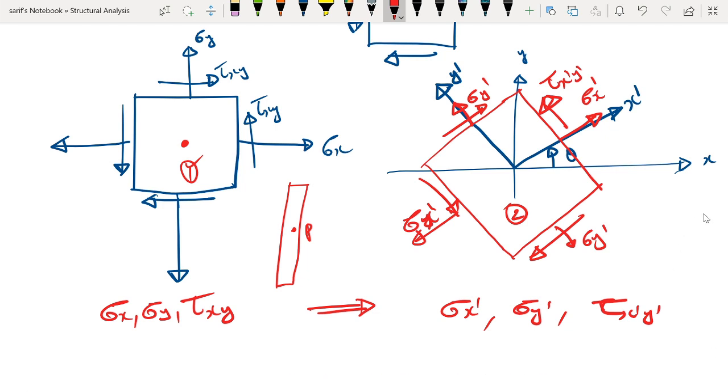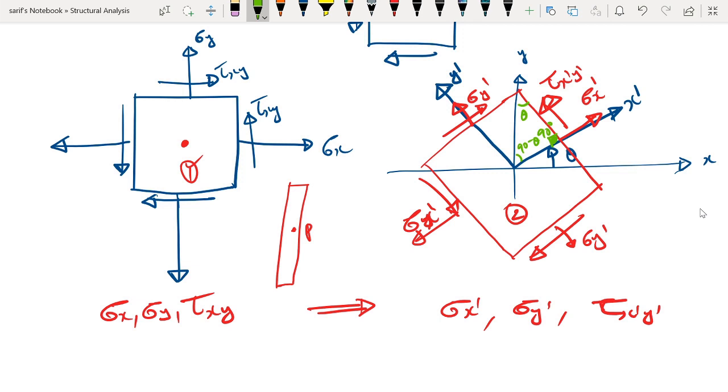So to do that, if we do some little trigonometry here, this angle is theta. We know that this is 90 degree. So if this is theta and this is 90 degree, then we also know that this total angle is 90 degree. Therefore this will be 90 minus theta. Therefore this angle would be theta.